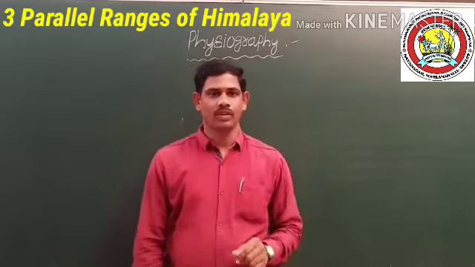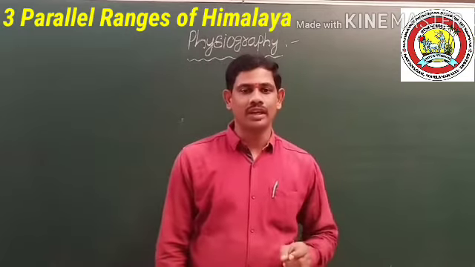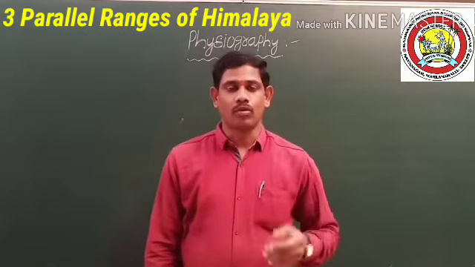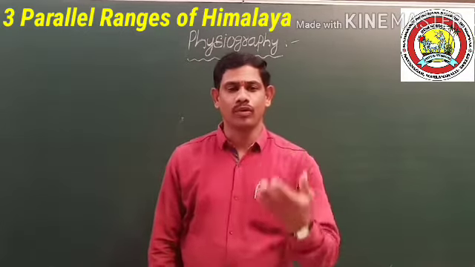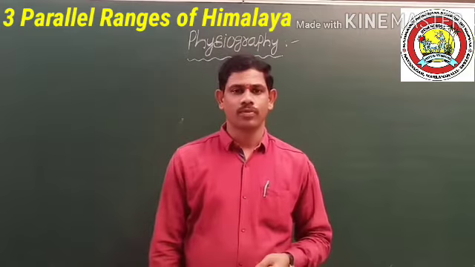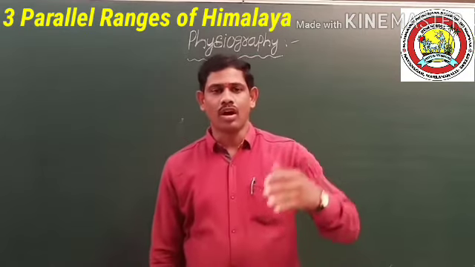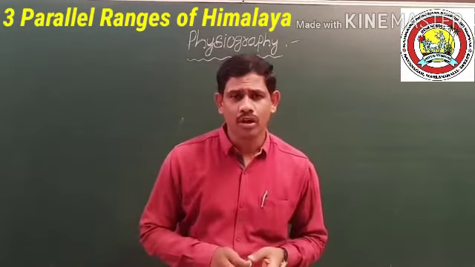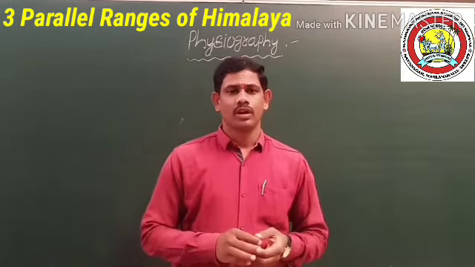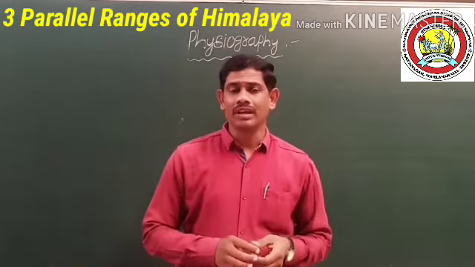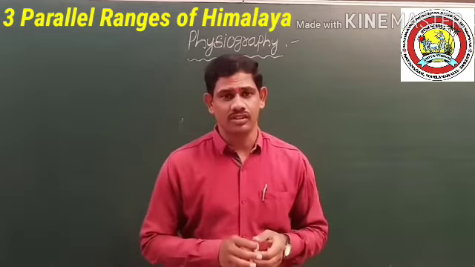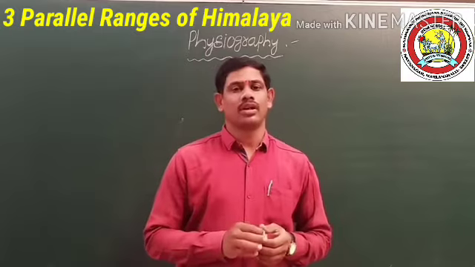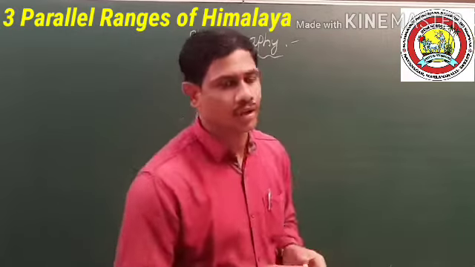Dear students, the first physical division of India is the northern mountains. I have given information about the northern mountains, which are located in the north. These are the highest ranges of the world. This northern mountain consists of 3 parallel ranges. Which are the 3 parallel ranges of the northern mountain?